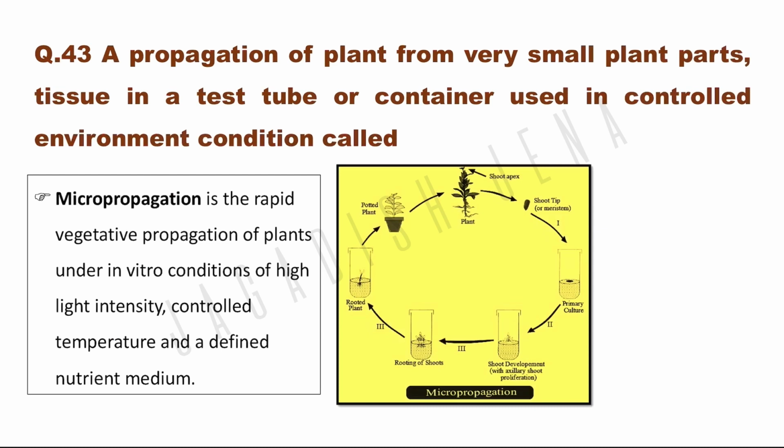Propagation of plants from a very small plant part or tissue in a test tube or container used in a controlled environment is called micropropagation. It is the rapid vegetative propagation of plants under in vitro conditions of high light intensity, controlled temperature and defined nutrient medium. So the process of micropropagation you can find here.